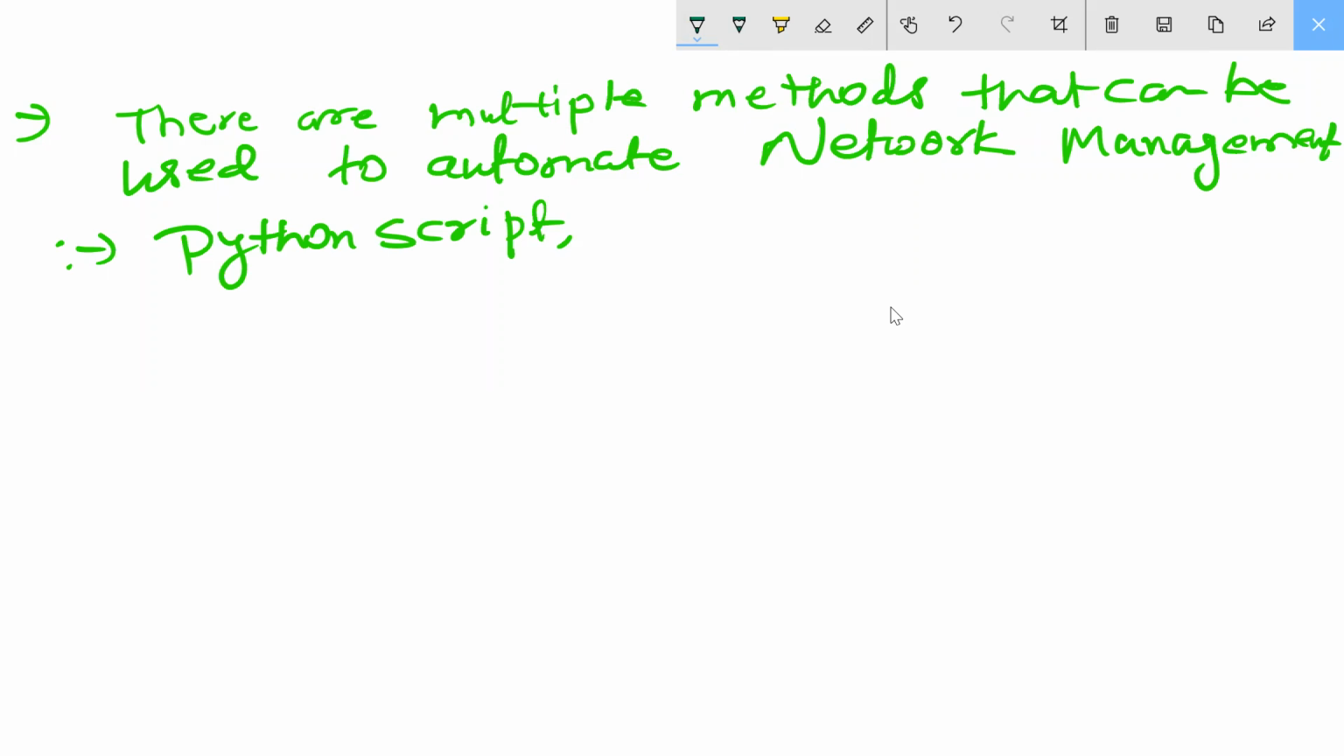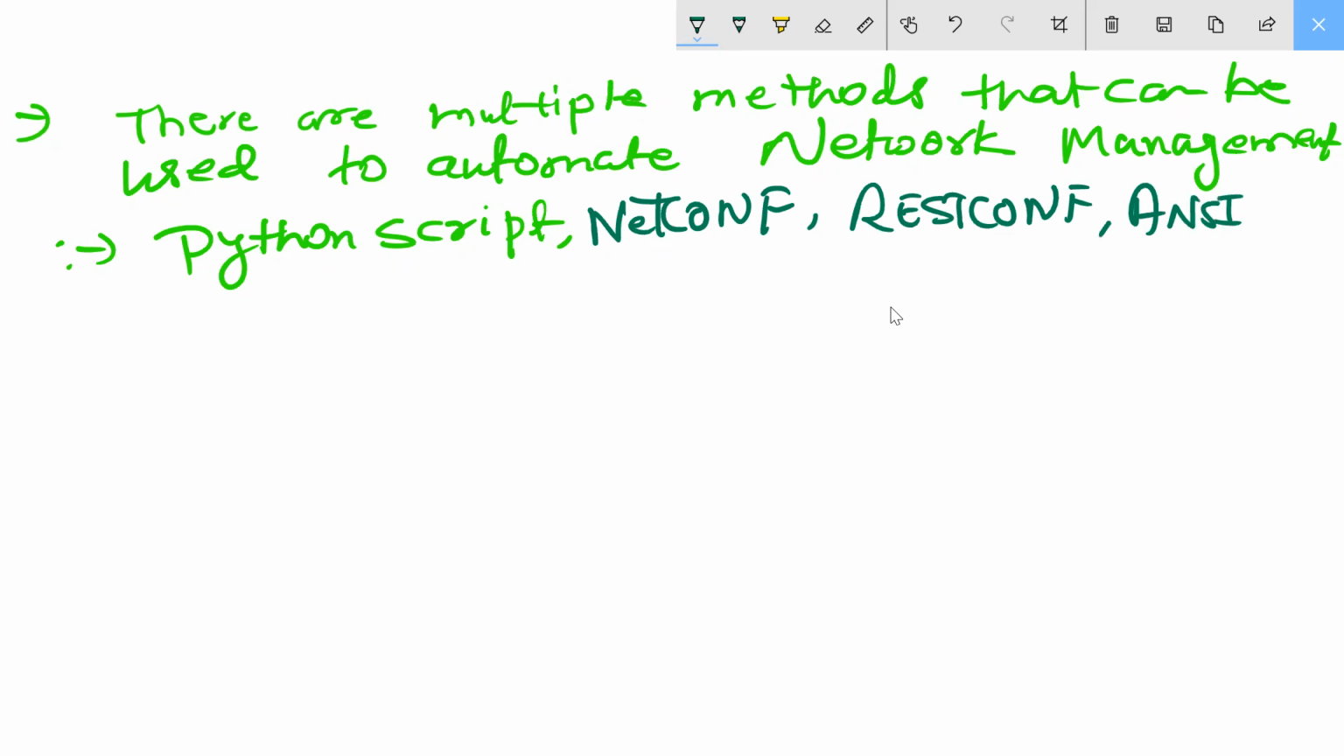We have NETCONF. This is also one. We have RESTCONF. We have Ansible. We have Puppet. We have SDN. You heard about SDN? Automation is inside it. Cisco DNA Center, that is inside the data center.